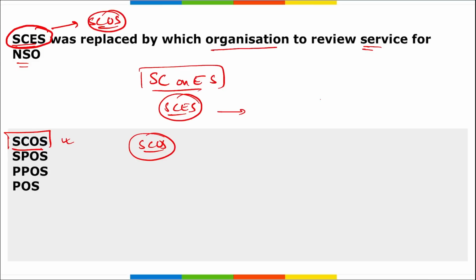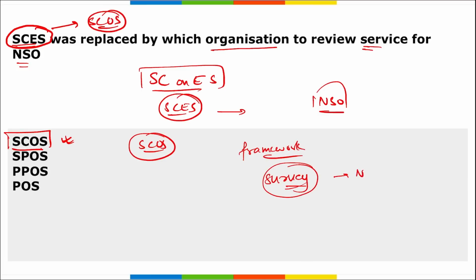and the results of various surveys that are conducted by NSO, that is your National Statistical Office, correct? Then this new Standing Committee on Statistics that will replace SCES will have a more extensive mandate. Unlike SCES, SCOS will not only focus on economic indicators, but it will also review the framework and outcomes of the surveys that are conducted by NSO. That means the data that has come out of that survey will be assessed by SCOS and meaningful outcomes will be presented.